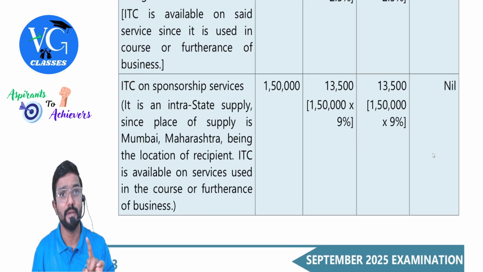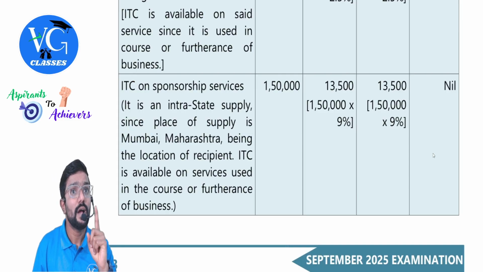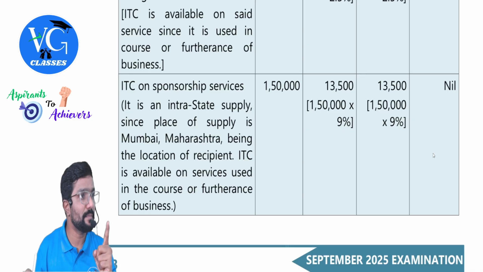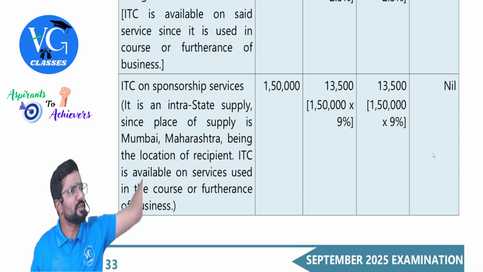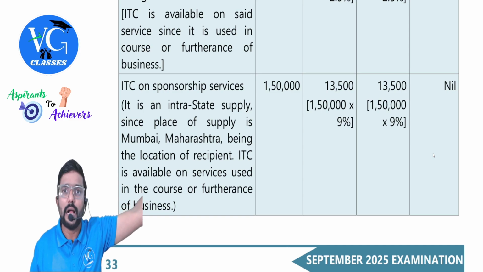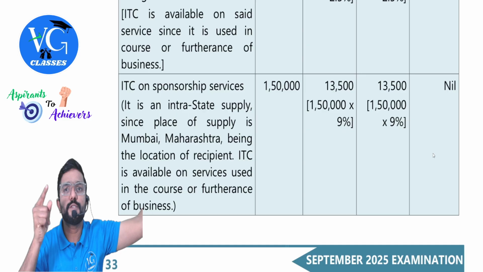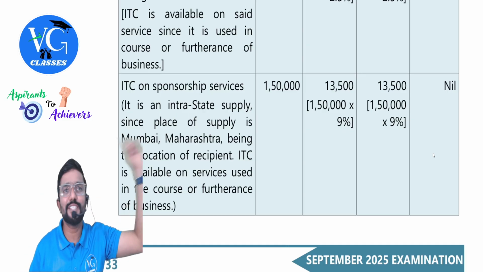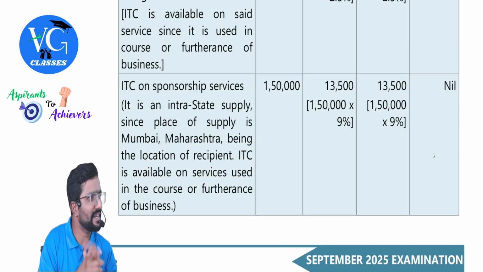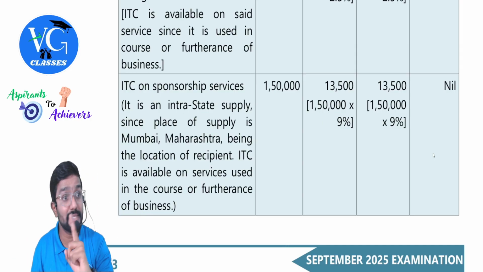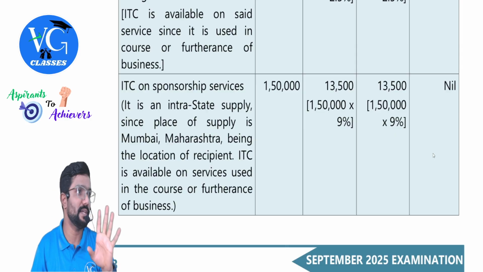Next, ITC on sponsorship services. RCM is not applicable. But who should pay tax? On sponsorship services, RCM is not applicable, guys. Sagar is the recipient. And that association is the supplier. RCM is not applicable. Who is supposed to pay tax? Association. If they are supposed to pay tax, what should they do? They will collect it from the recipient. Correct? Yes. Not an RCM case, but taxable under FCM.